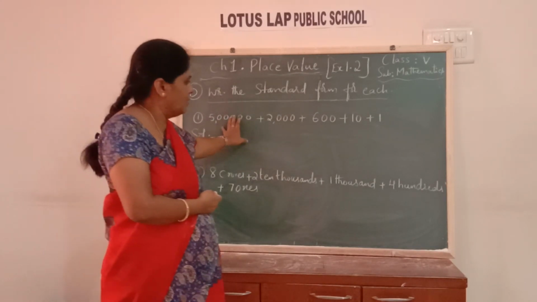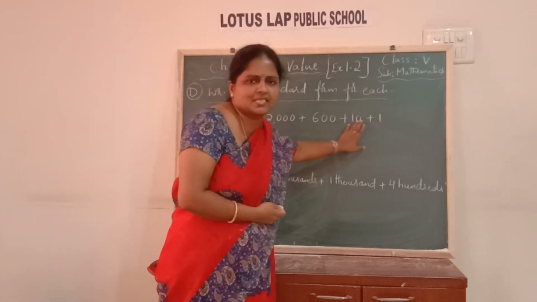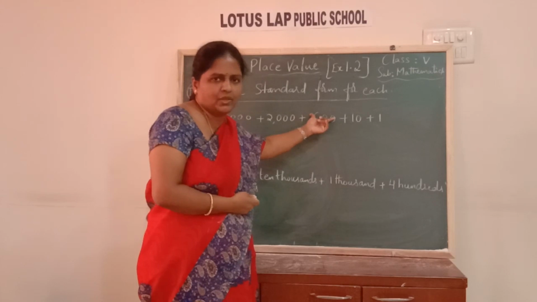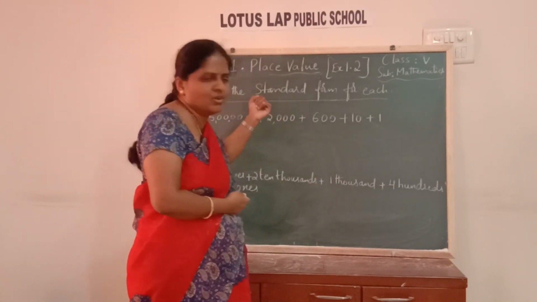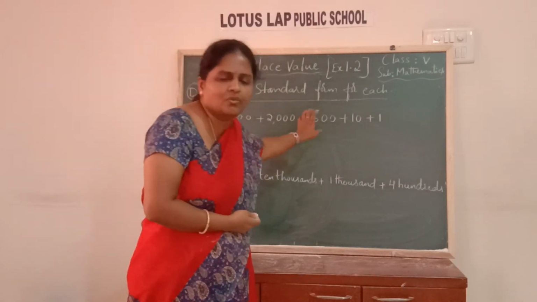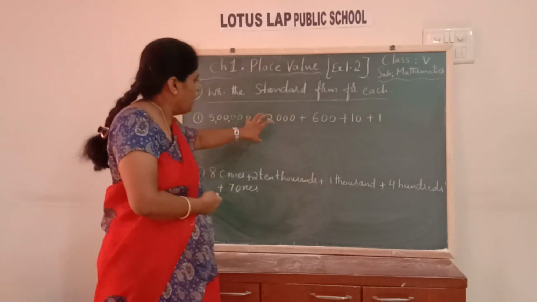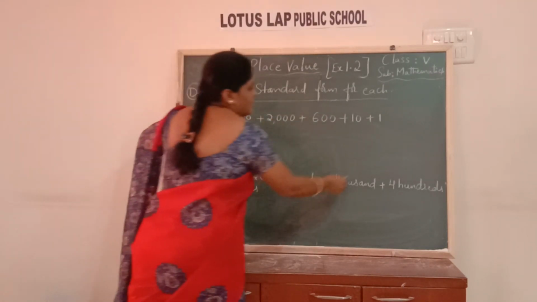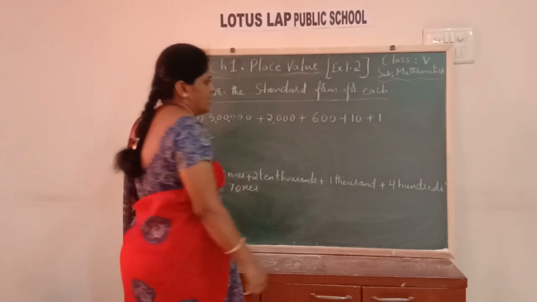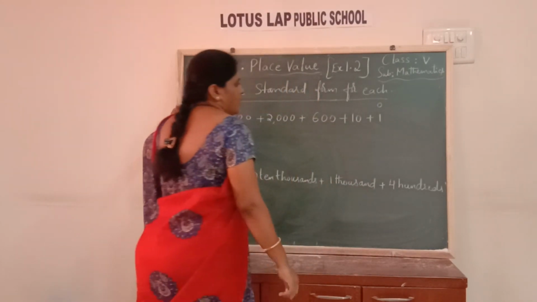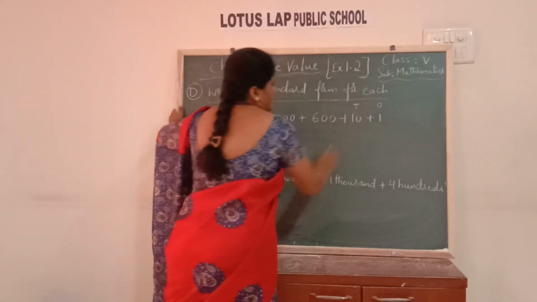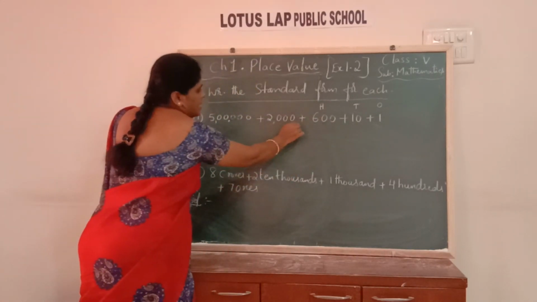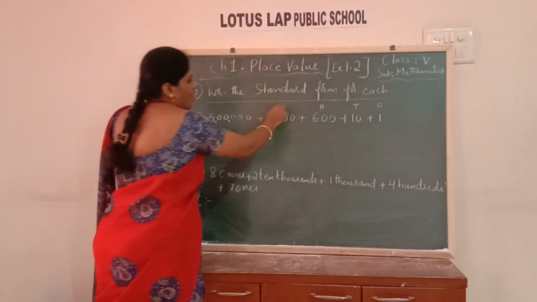You need to observe the given question carefully. What places are present in the given number, by observing the place values, by observing the number of zeros there, you can easily sort out what the place is. Then the remaining places which are not present, you have to observe carefully. Now in my question, let me start from the right side. Single digit, so this is ones place, children. 10, 2 digits, tens place. Then I have 3 digits, hundreds place. Then I have 4 digits, 2 followed by 3 zeros, which is the fourth place, thousands place.